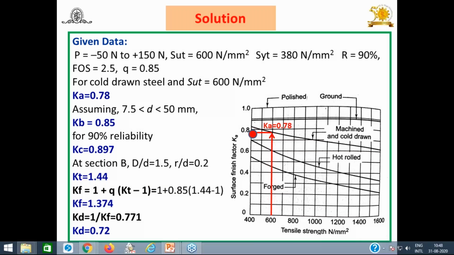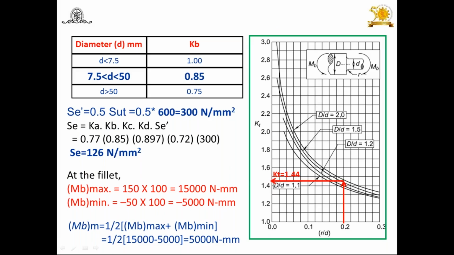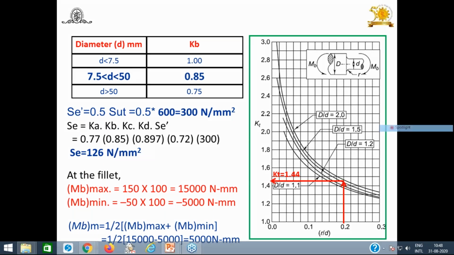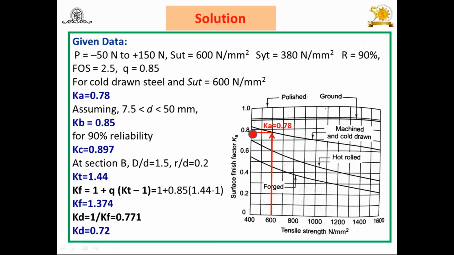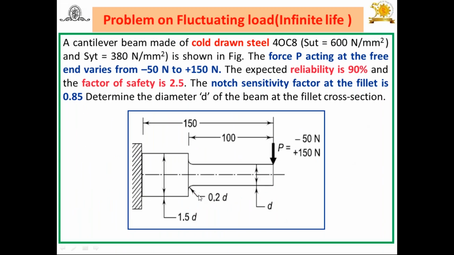For that purpose, refer to the Arp Peterson chart for this section. Look at this. Whatever the given beam is, it has this geometry: this is small d, this is the fillet radius, subjected to bending. Here the capital D by small d is given, that is 2. You can refer to this line of 2. Then second, small r by small d. Small r means this fillet radius, which is given in the problem. Look at this diagram here. This is small r by d. Fillet radius r is equal to 0.2 into d. So small r by d is equal to 0.2.